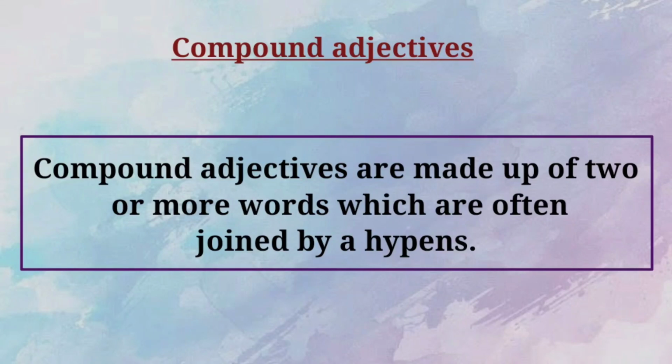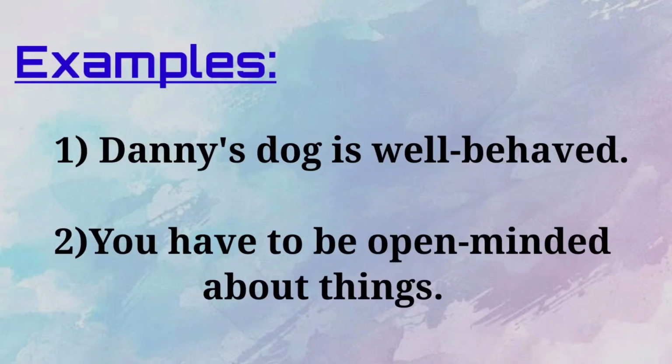Now we are going to learn a few examples of compound adjectives. Okay students, now look at the first example. Danny's dog is well behaved. Here, which noun is used? Yes, a possessive noun is used here. Yes, Danny's dog. The possessive noun tells us about ownership or relationship.